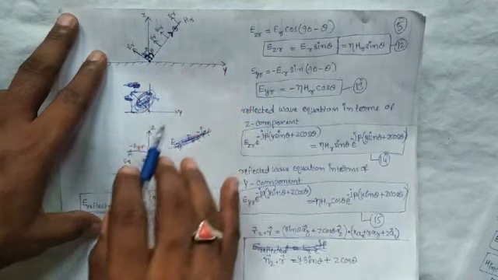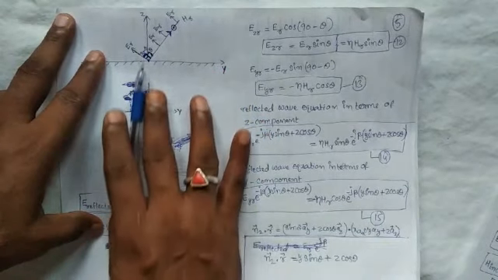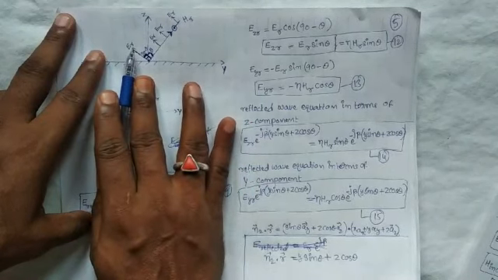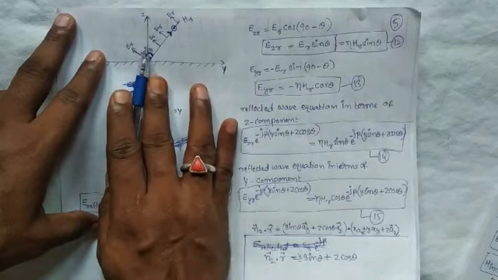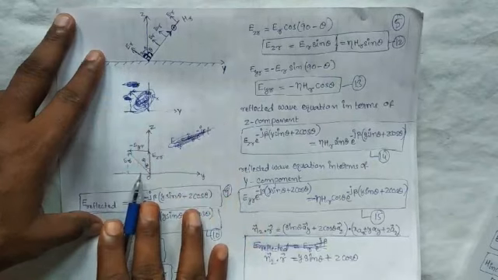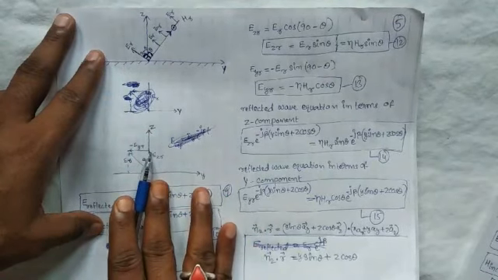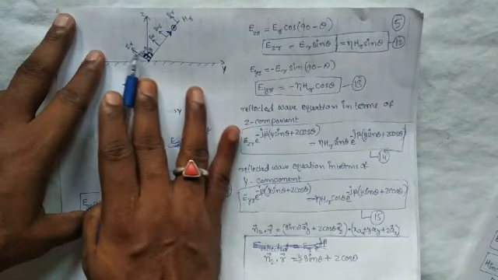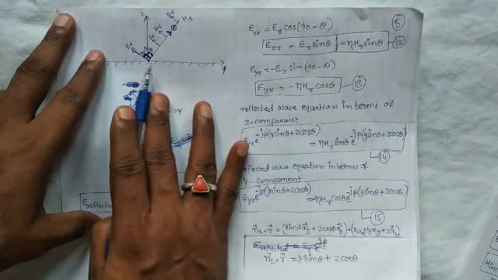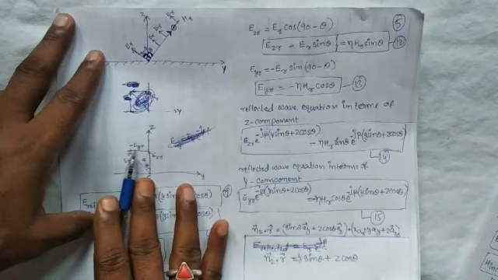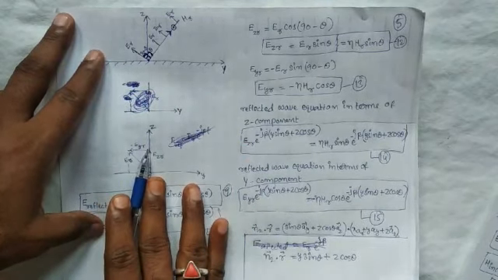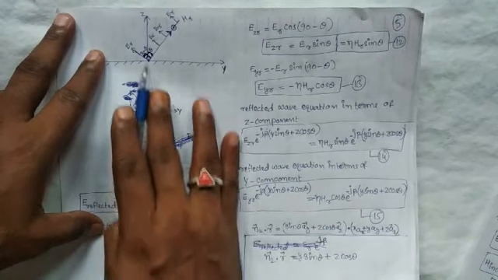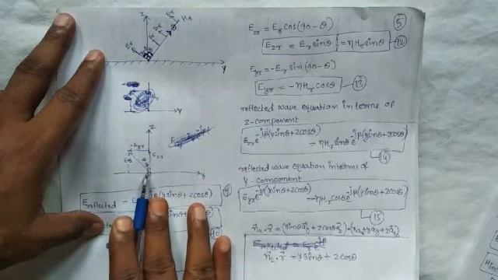Now we form a triangle here. This is the z component and this is the y component. We take the y component in the negative y axis, so the sign is negative: minus EYR. The z component is EZR. This angle is 90 minus theta.